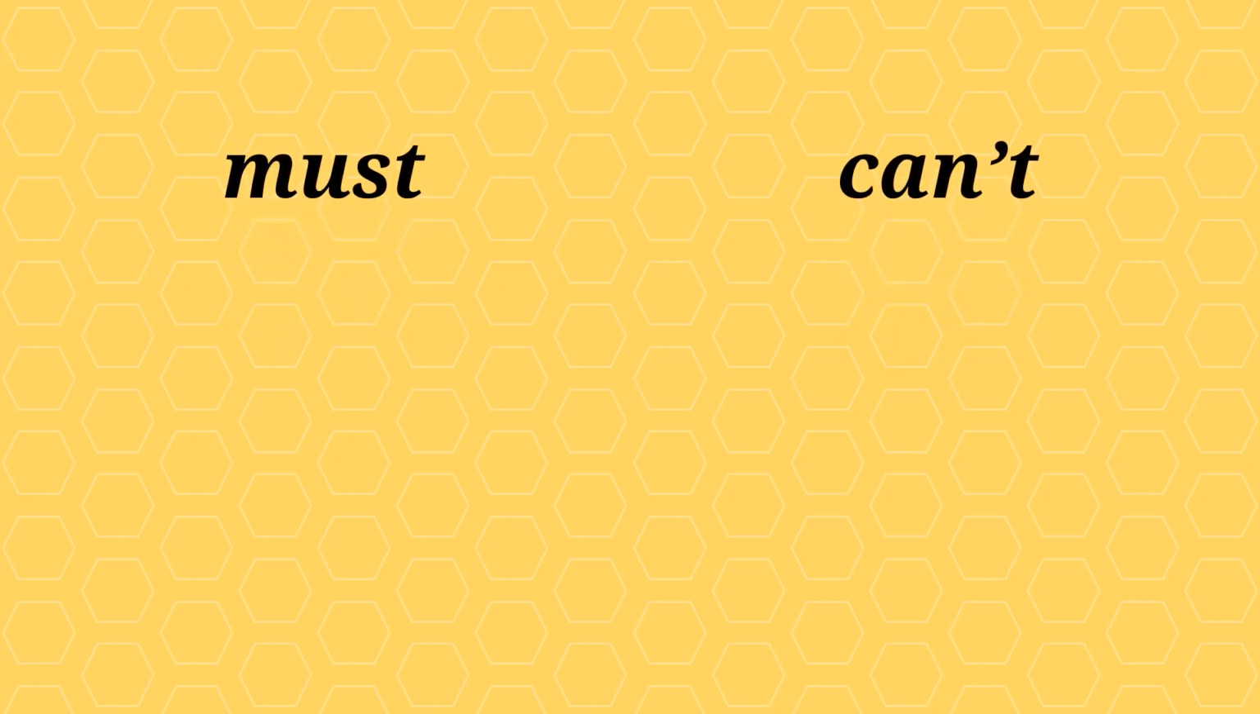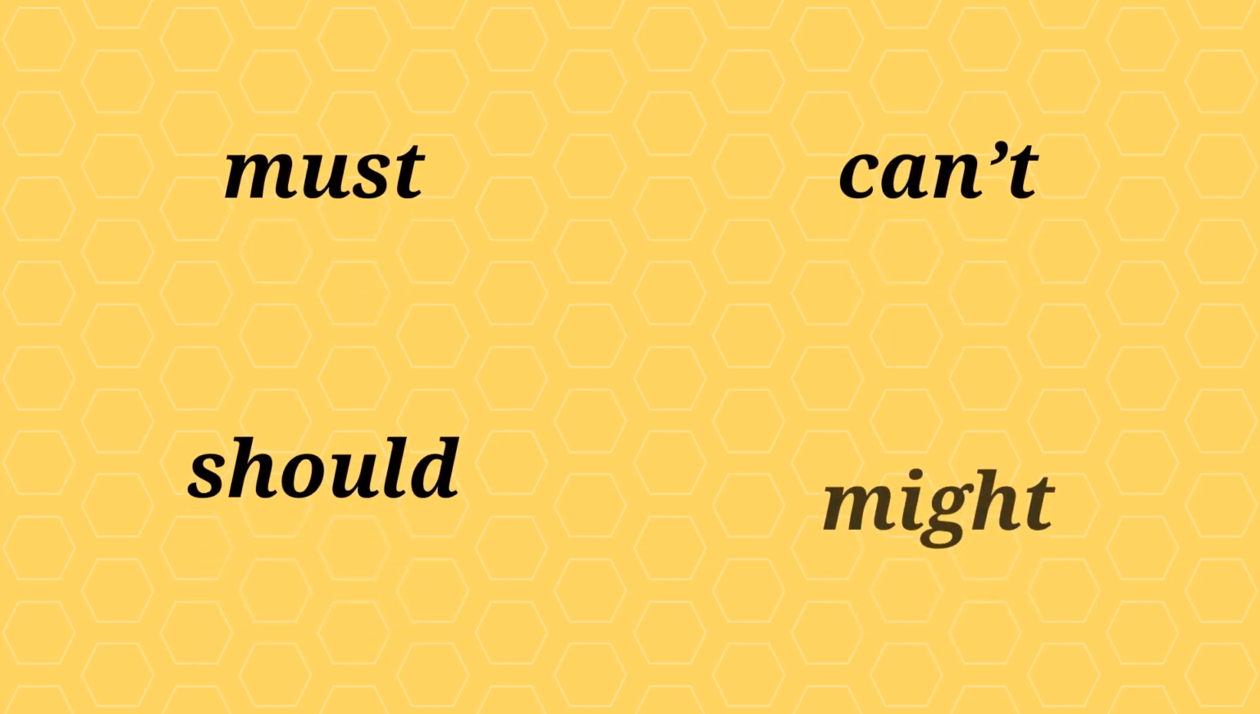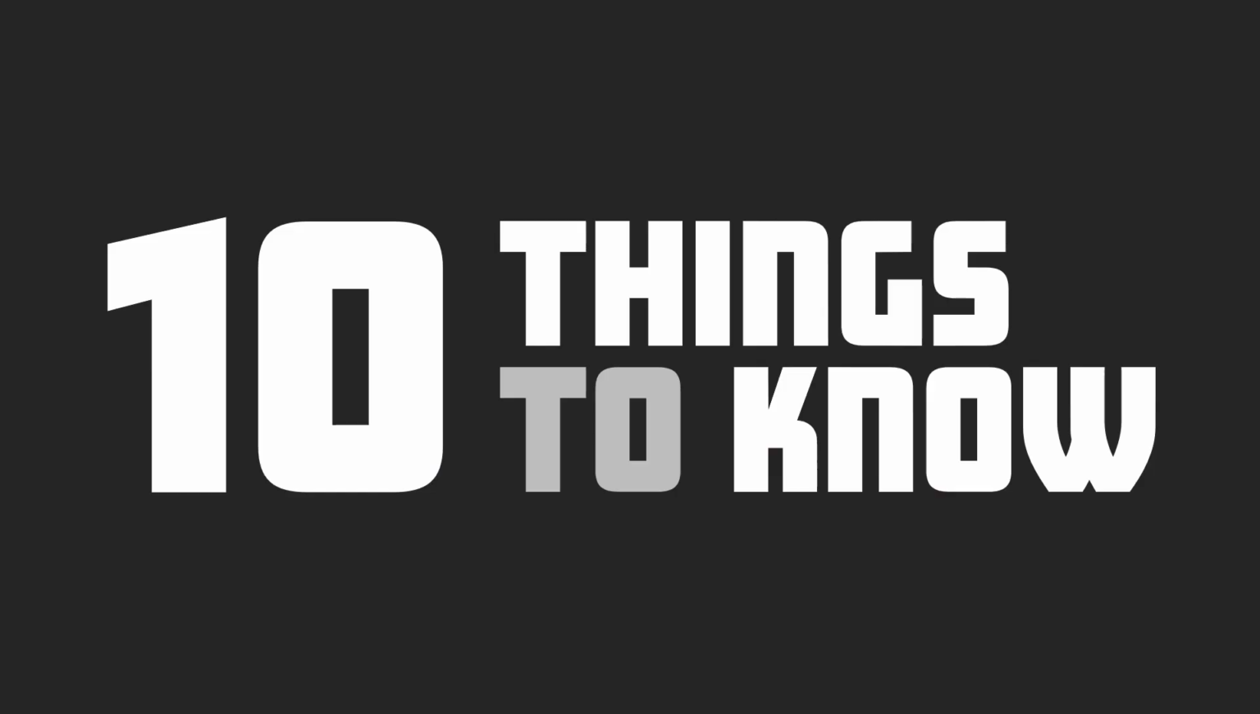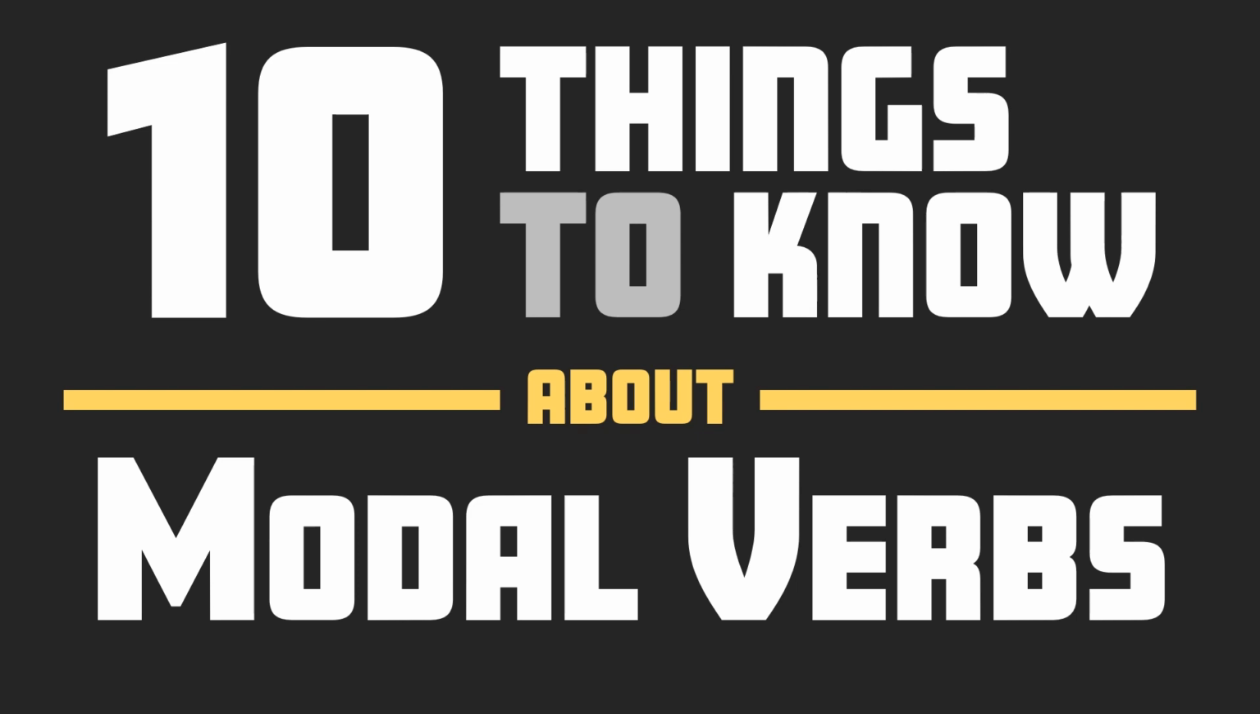To express probabilities, obligations, habits, and more, we often use words like must, can't, should, and might. These modal auxiliaries can be found just about anywhere and have multiple applications, but they also play by their own rules. Here are 10 things to know about modal verbs.